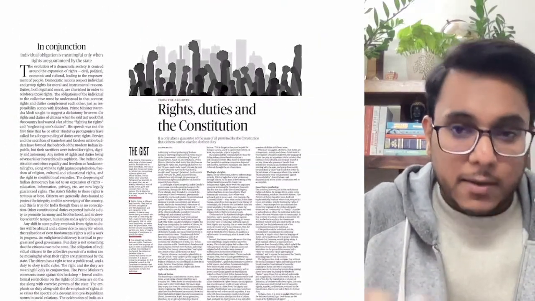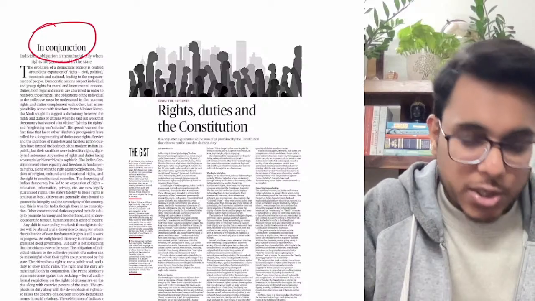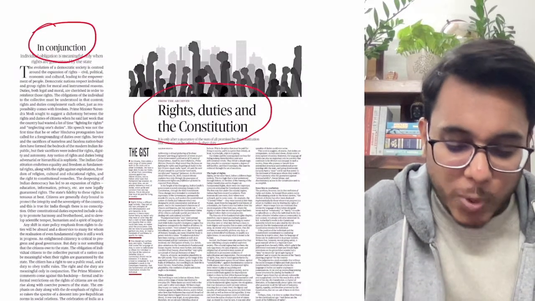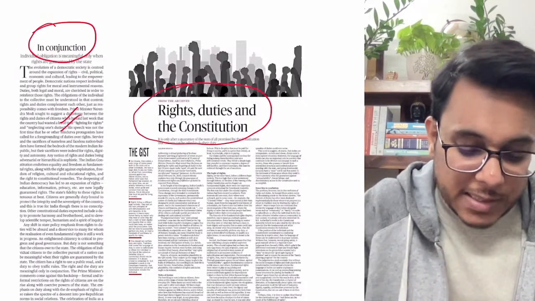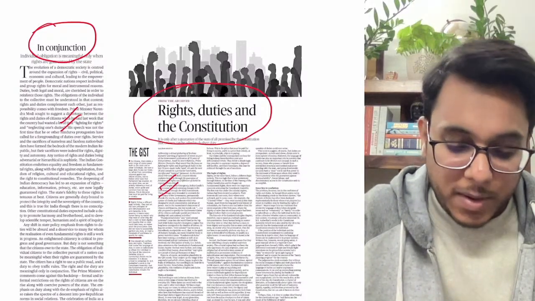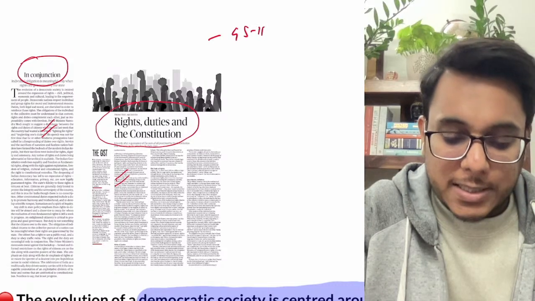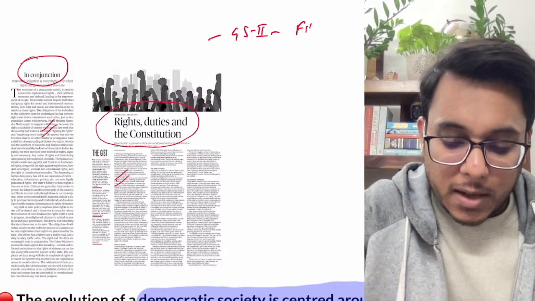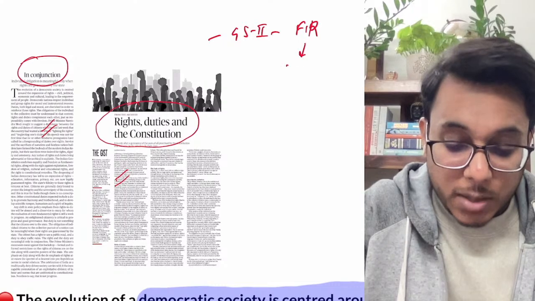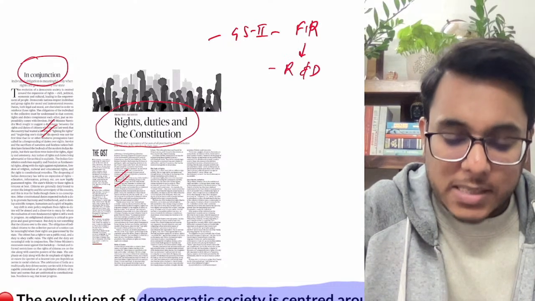Okay, so here we have now the two articles in conjunction, and the other article is the rights, duties and the constitution. Both of these articles have been taken from the Hindu newspaper, and it will be important for our GS paper number 2, the fundamental rights and the relation between rights and duties.